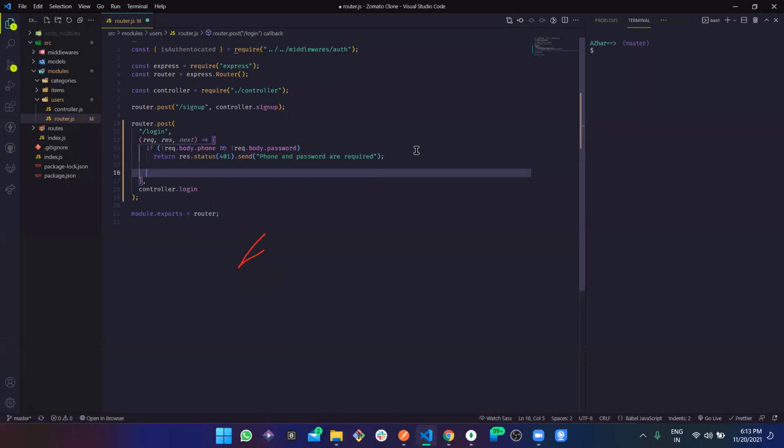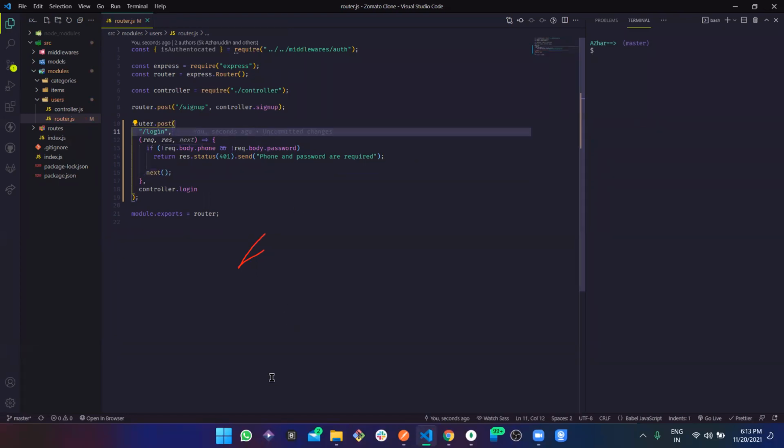Abhishek, please don't draw anything on my screen. Okay, so in this code, what we are actually doing again. Yes, thank you, appreciate it.